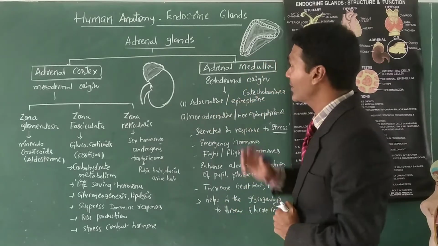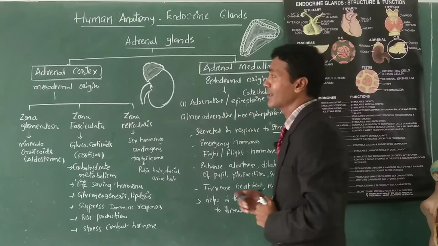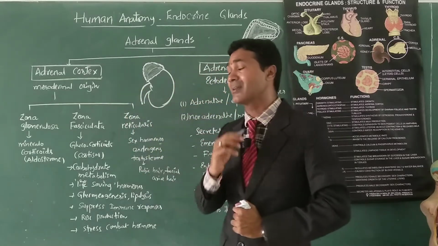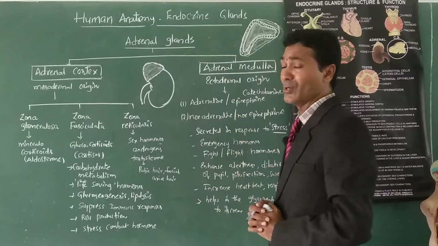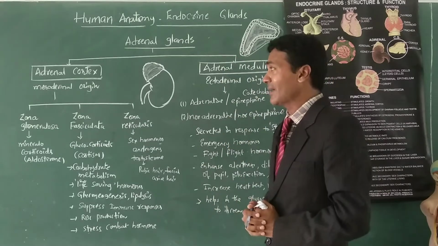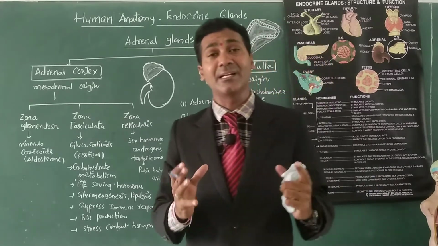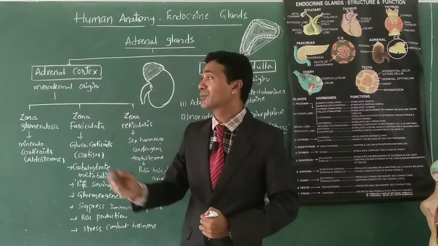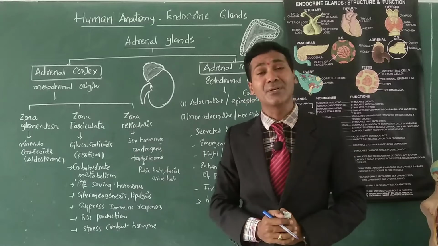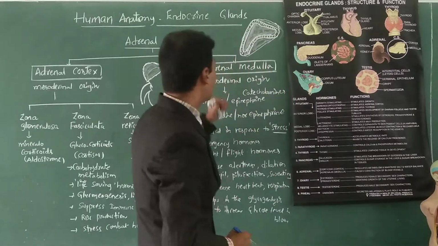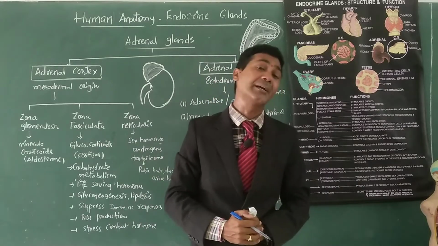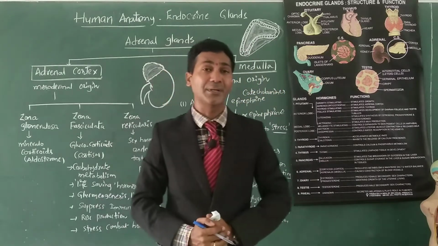The outer tissue of the adrenal glands is known as the adrenal cortex, and the centrally located tissue is known as the adrenal medulla. The adrenal cortex is formed from the mesoderm of the embryonic layer, so it is of mesodermal origin, whereas the adrenal medulla is ectodermal in origin. It forms from the ectoderm of the embryonic layer.